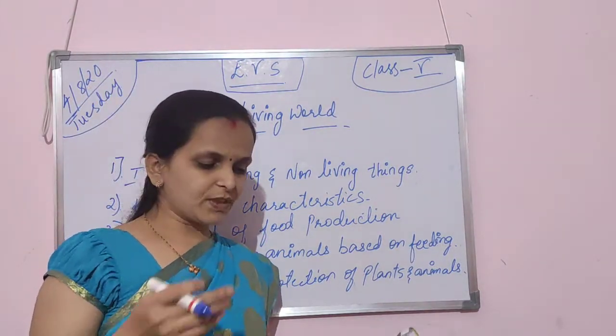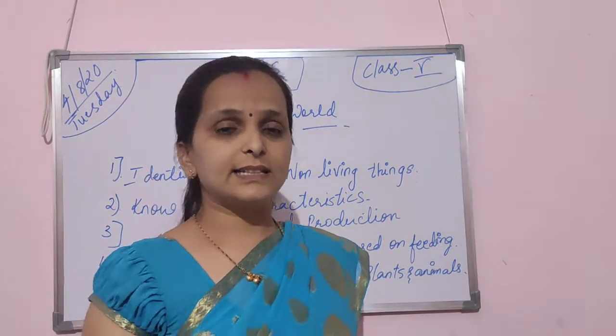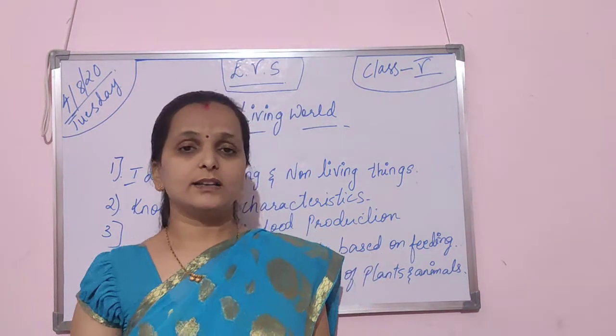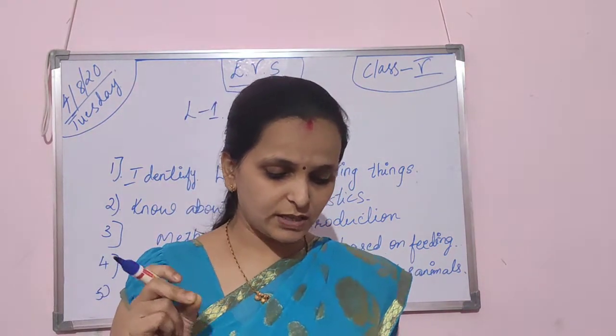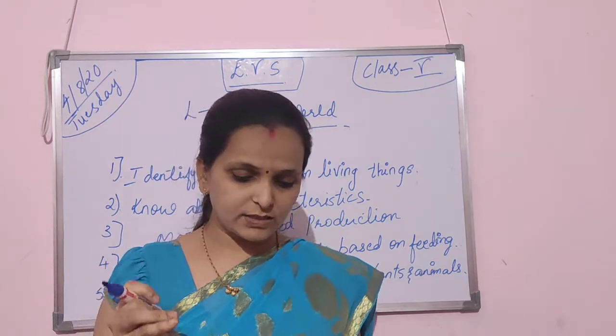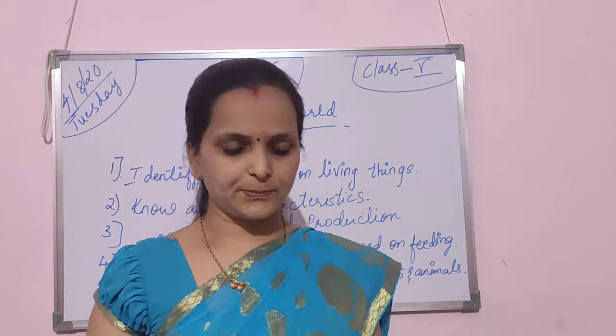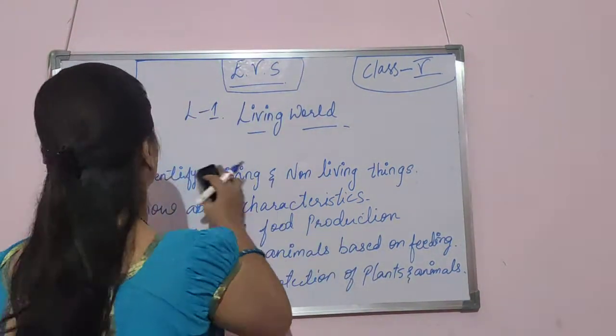So let's begin. Here is one story, that is Lazy Somanna. What is that? Lazy Somanna is a lazy person even though he owns his piece of land.